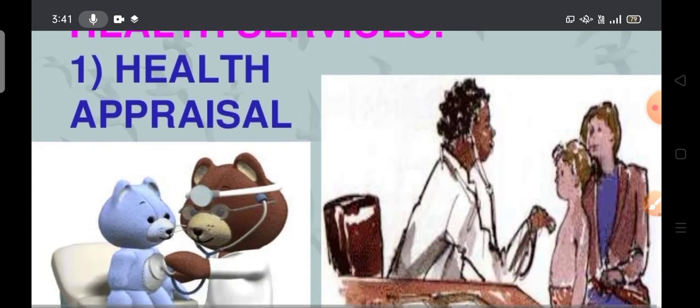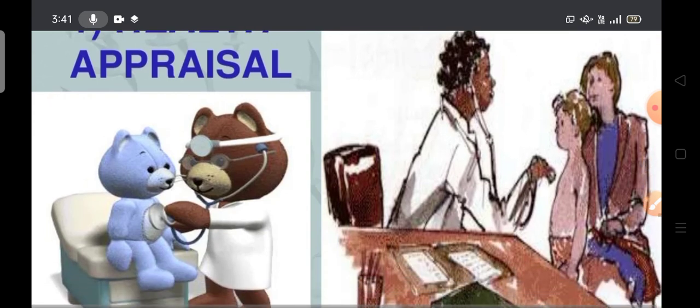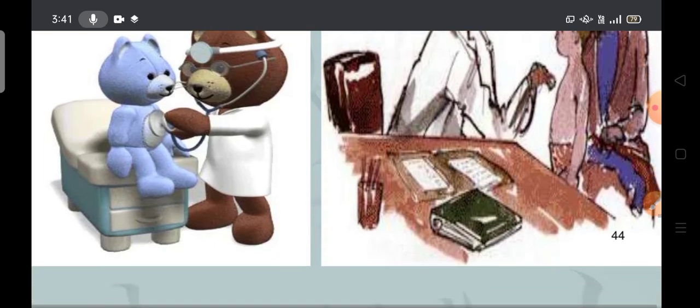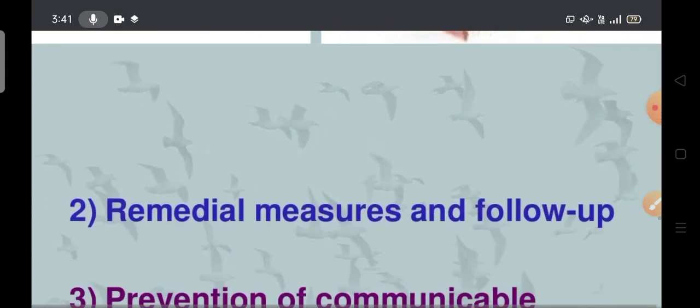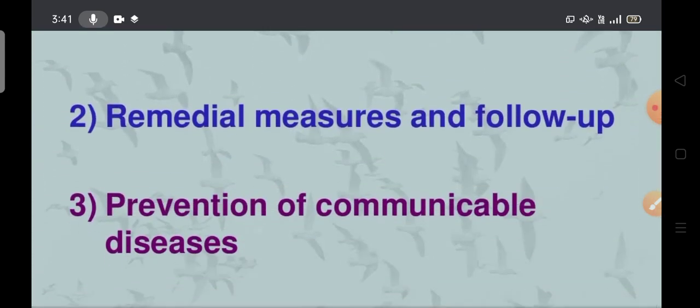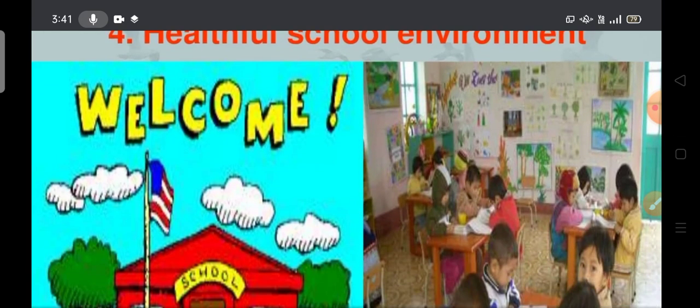Health appraisal. Okay, inspecting or identifying the problem, identifying the abnormal from the normal or any deviations. Okay, remedial measures and follow up, prevention of communicable diseases, healthful school environment. Okay, this child needs to have a healthful school environment.